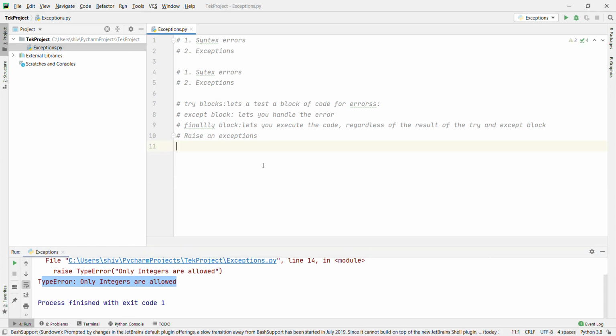Let's remove first. Basically, the raise statement allows the programmer to force a specified condition to occur. Okay, try: raise NameError Hello Python.